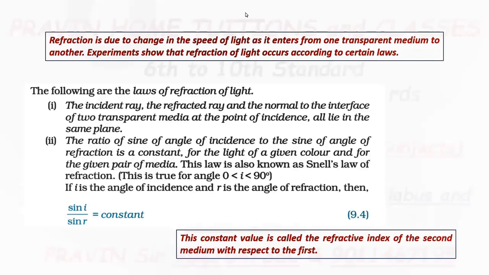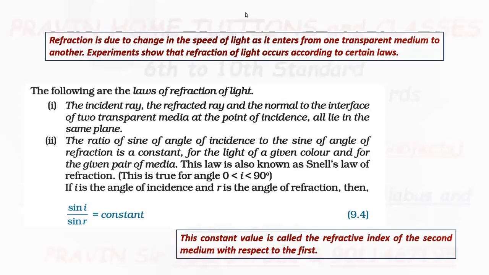Because when light travels from one transparent medium to another transparent medium, it changes its speed of travel. Now, if we do some experimentation, the refraction of light has certain laws.